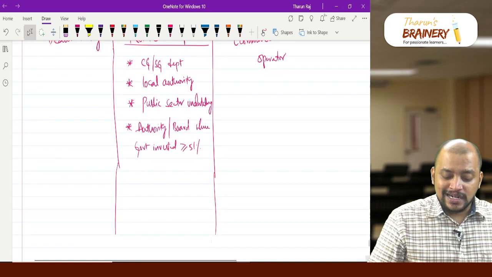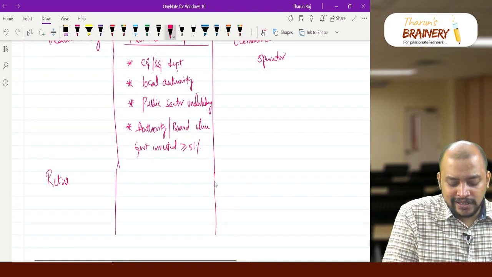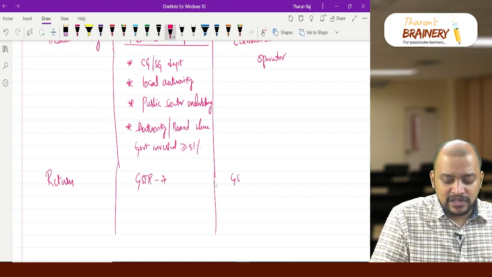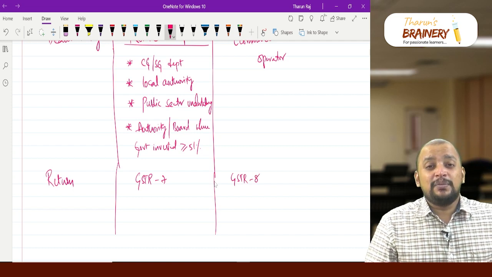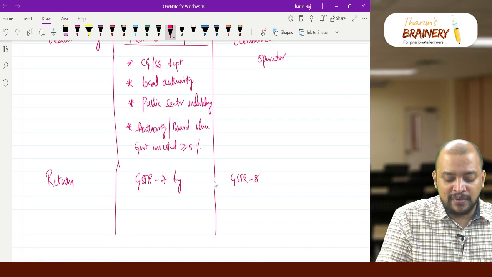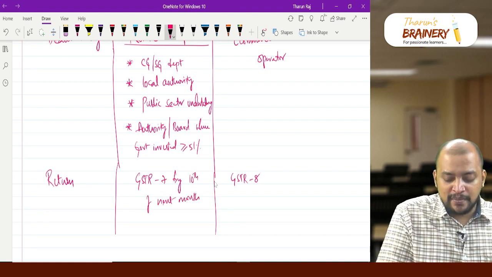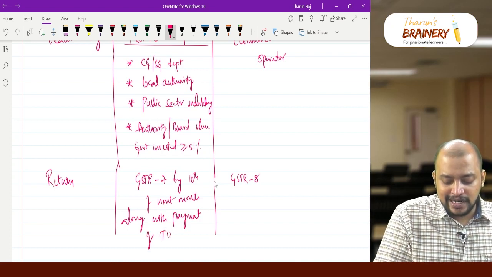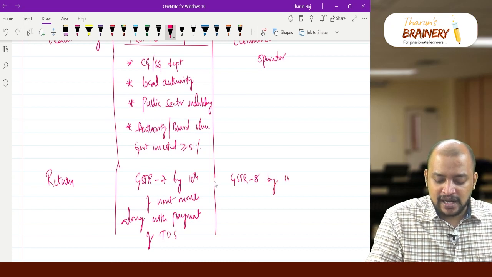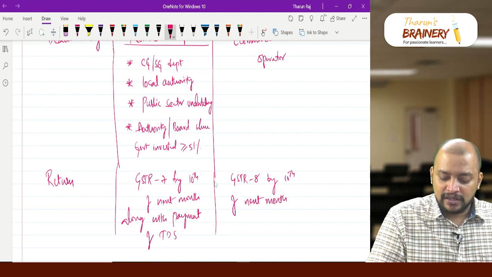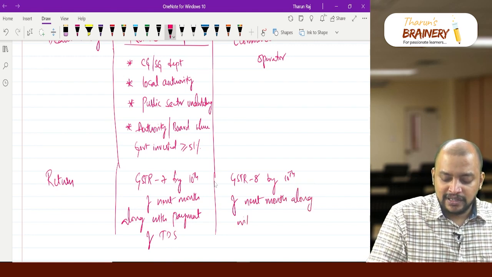Now what is the return that should be filed? TDS will be GSTR 7, and here GSTR 8. Same time limit: by 10th of next month, along with payment of TDS. Here also by 10th of next month, along with payment of TCS.